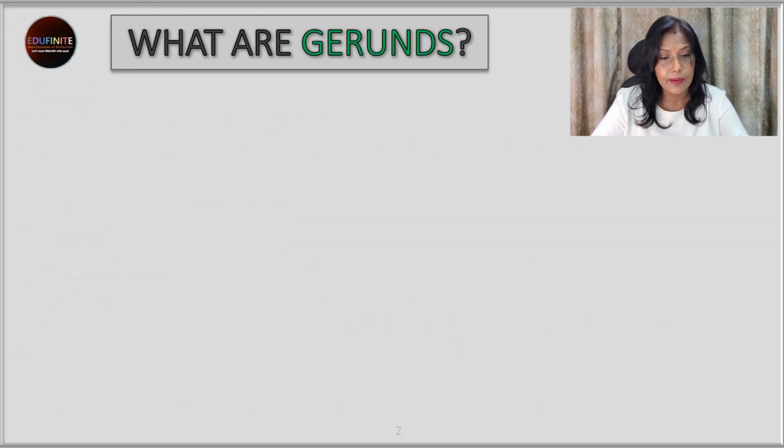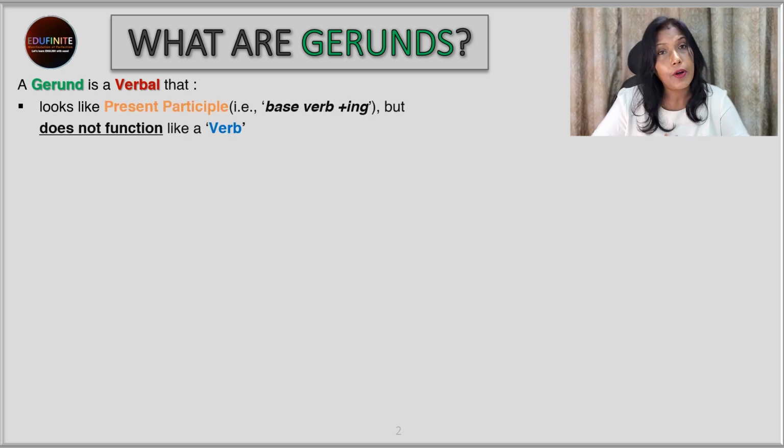Now what are gerunds? A gerund is a verbal that looks like a present participle, that is base verb plus ing, but does not function like a verb. So as I told you, you can think of them like actors. They have their own identity, but they act as someone else. At the first look, we'll think of them as verbs, but they are functioning as somebody else. So let's see, how do gerunds function?